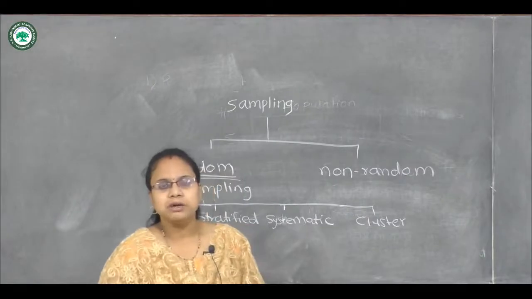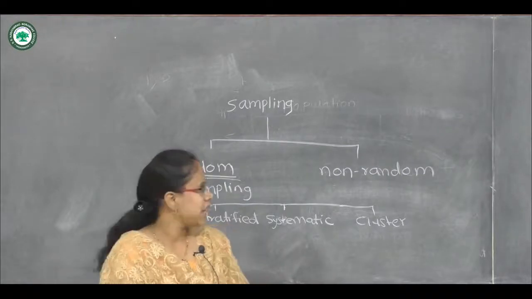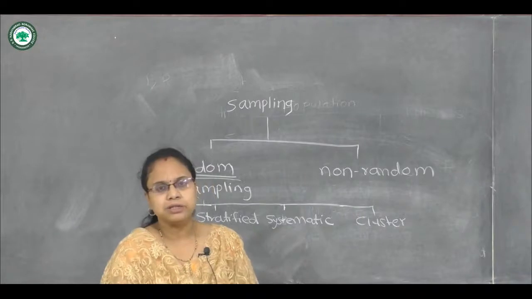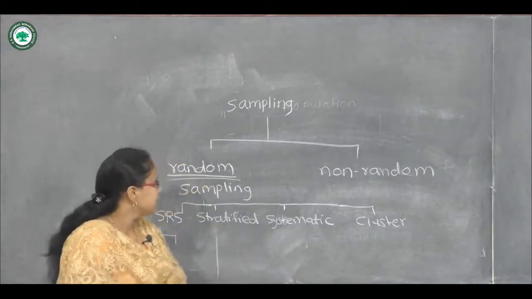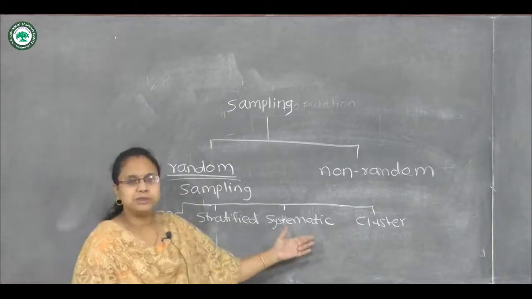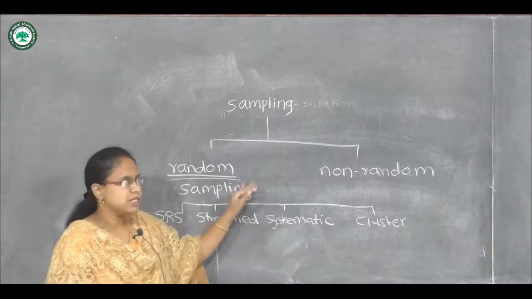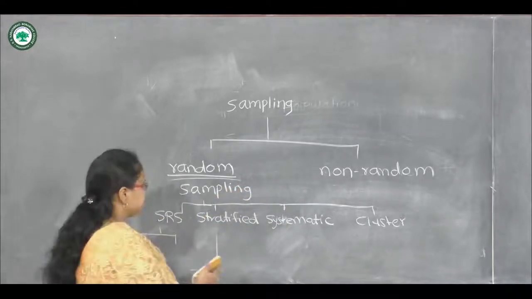Random means we can take the observation without any bias. These random numbers are generated by many methods. We will see random sampling and its methods in the next video lecture. Before that, we will see how we can generate the random numbers.